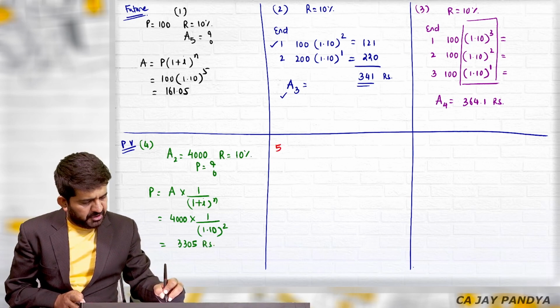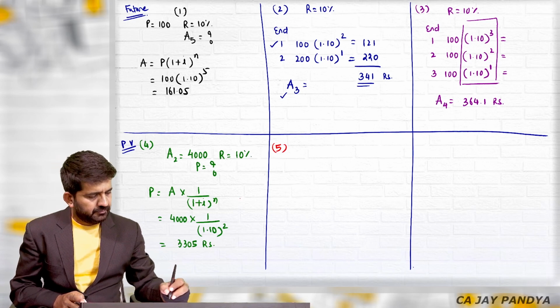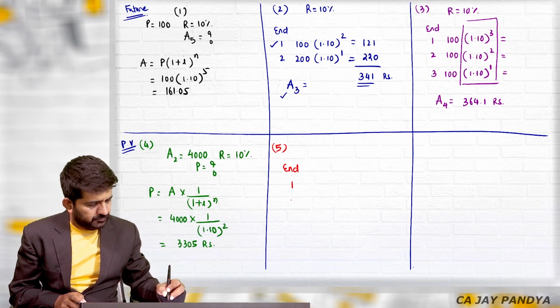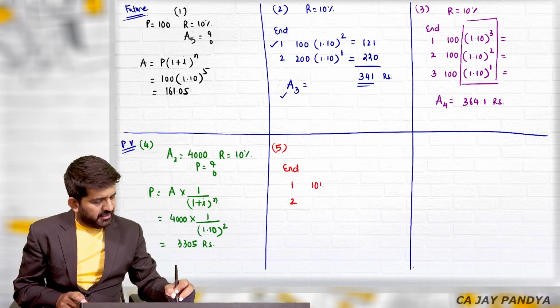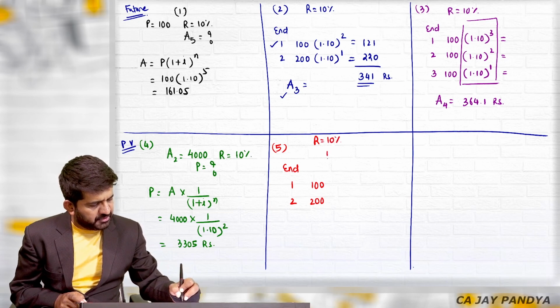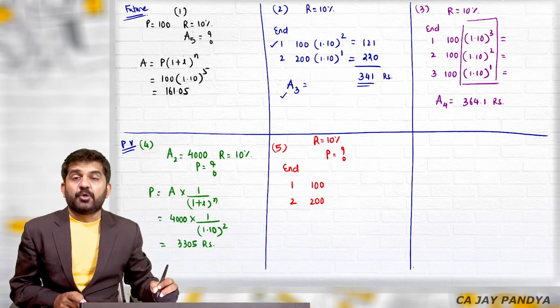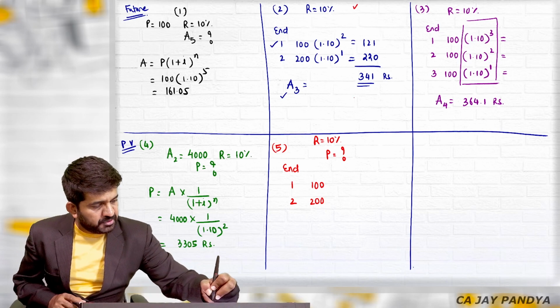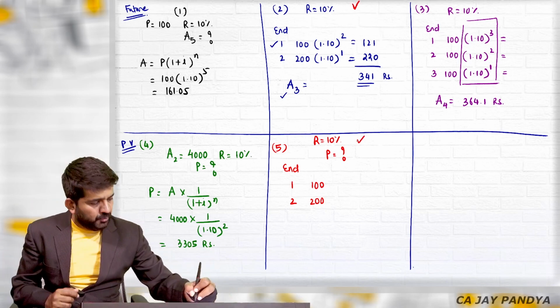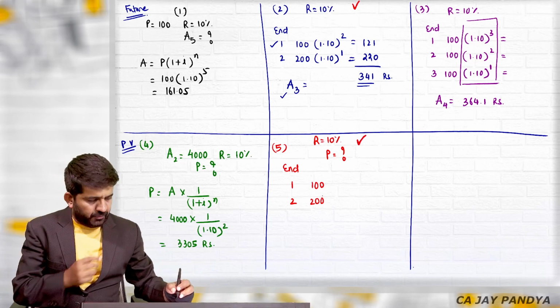Fifth type of question. Same, to find out present value, but the amounts are different. Say rate of interest is 10%. What is present value? Don't get confused between this and the previous question. Here you need to find out future value. Here you need to find out present value.